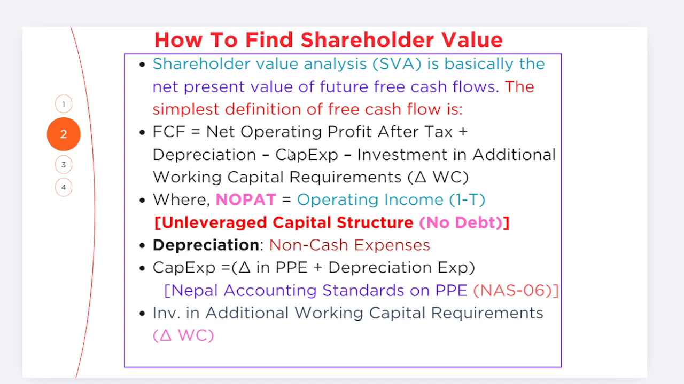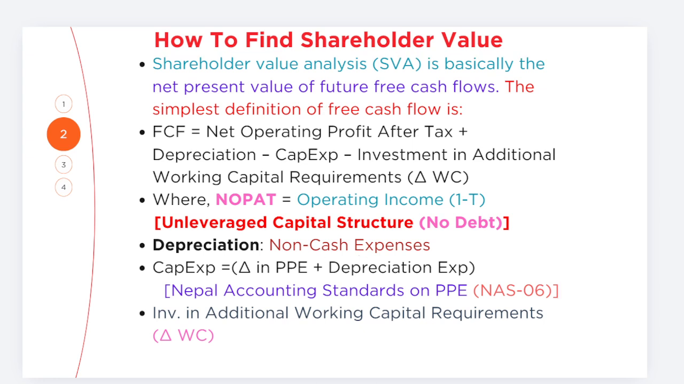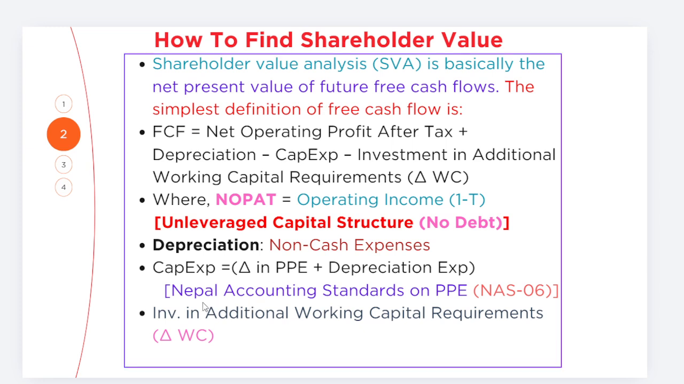Net operating profit after tax is simply operating profit, that is earnings before interest and tax, times 1 minus tax, since we are talking about an unlevered capital structure, friends. Unlevered means it uses only equity sources, no debt, while depreciation is a non-cash expense, friends. Capital expenditure is simply the change in property, plant and equipment plus depreciation. As per the Nepal Accounting Standard, property, plant and equipment is explained by NAS 06. While investment in additional working capital requirement is the change in working capital.